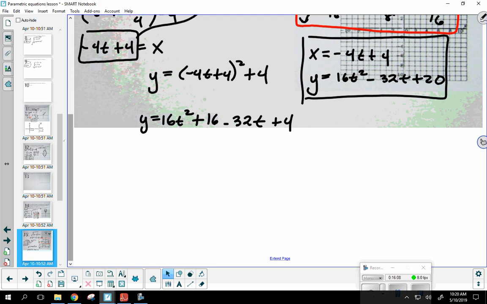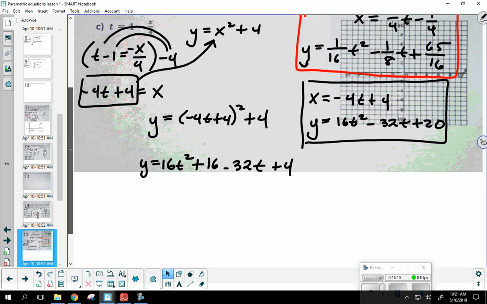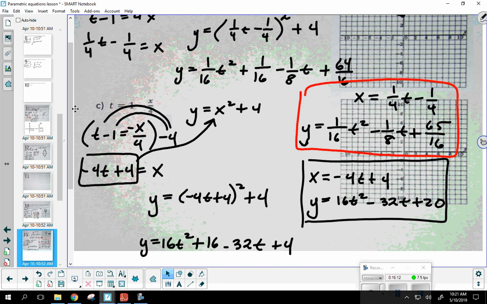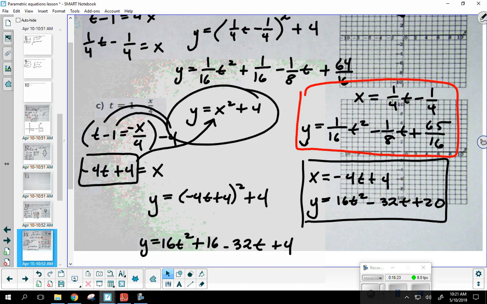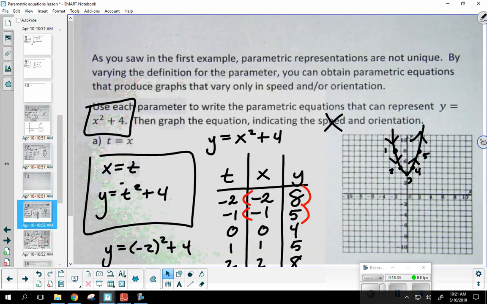But here's what I want you to understand. You see the answer from part B? It's a completely different pair of parametric equations, right? Okay, but they both represent the same function. This guy right here. If I were to graph either one of these, like we've done before, if I took a t, x, and a y, if I went ahead and created a table and plotted those, I'm going to get that exact same graph.